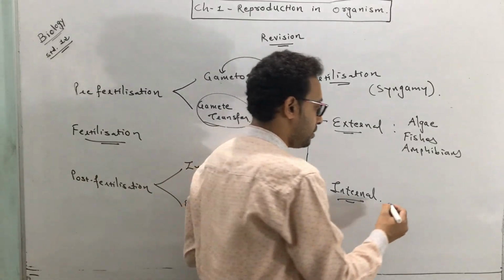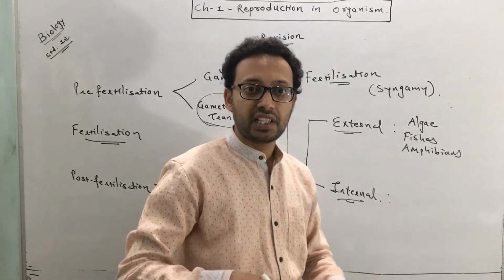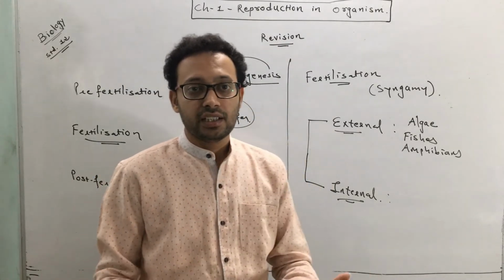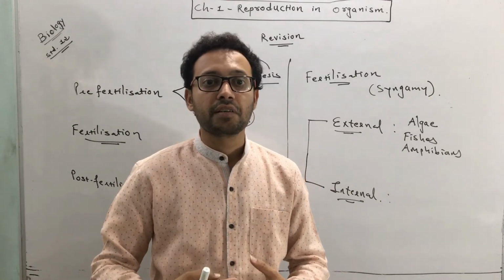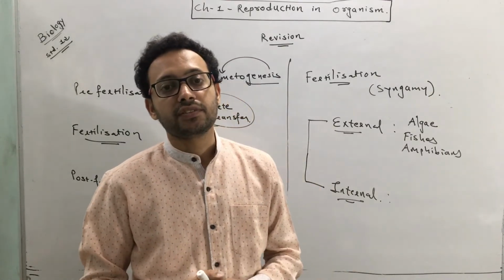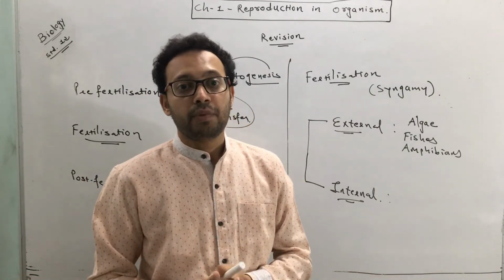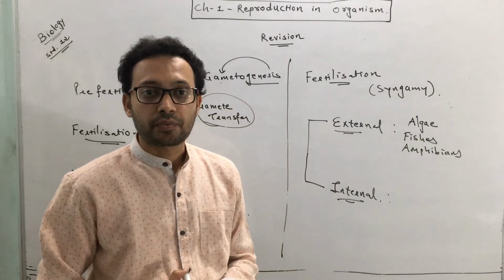In internal fertilization, the fertilization occurs inside the body. Like in our case, fertilization occurs inside our body. Or in the case of a flower, fertilization occurs within the plant. So this is called the internal type of fertilization.